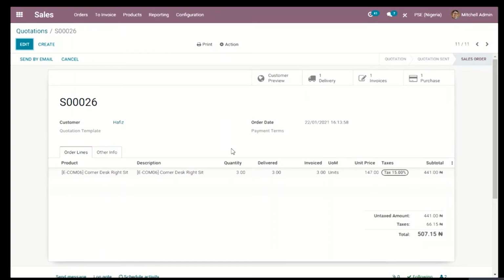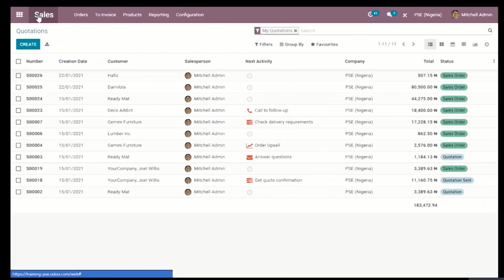After that, we have to process the delivery of the item to Afis. Once that is done, we can invoice Afis and receive our money from Afis, then go back to our purchase order to create a bill, then pay our vendor, which was Azure Interior. So this is just how Odoo makes business processes simple and seamless.